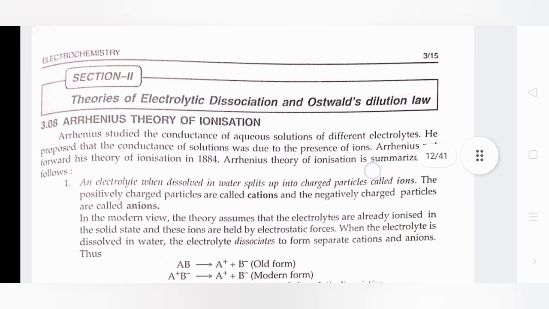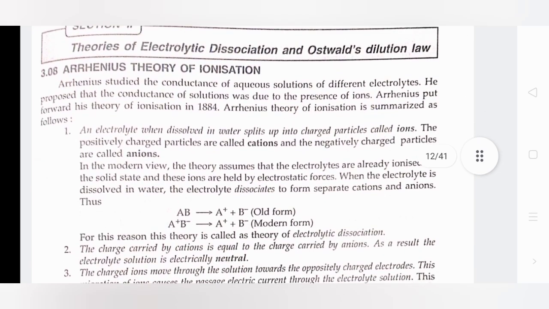Next is Arrhenius' theory of ionization. Arrhenius studied the conductance of aqueous solutions of different electrolytes. He proposed that the conductance of solution was due to the presence of ions. Arrhenius put forward his theory of ionization in 1884. Arrhenius' theory of ionization is summarized as follows. An electrolyte, when dissolved in water, splits up into charged particles called ions. The positively charged particles are called cations and the negatively charged particles are called anions.